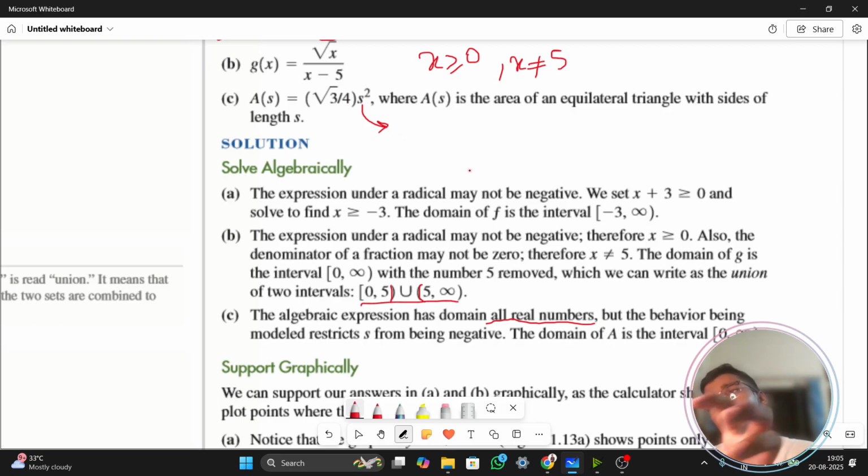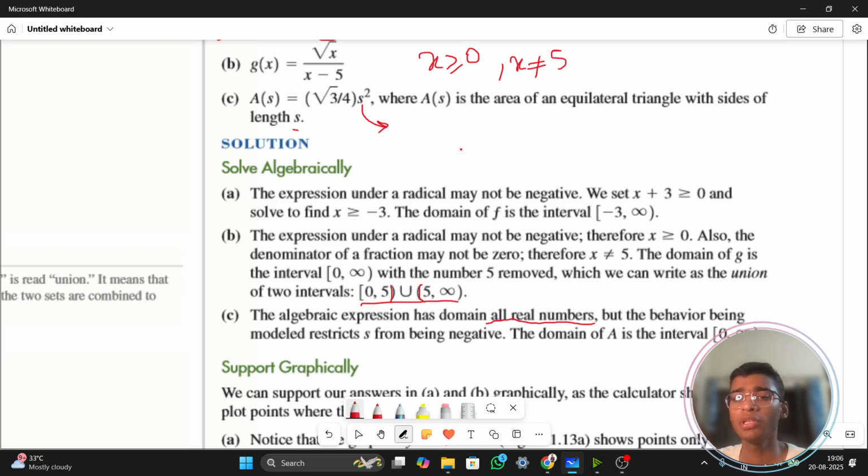You put anything, you're getting a positive answer. But just imagine, how can a side be of negative length? That is not possible. They're talking about the area of an equilateral triangle with side of length s. So your side cannot be a negative number, because negative length doesn't exist. It has to be positive length or zero length.